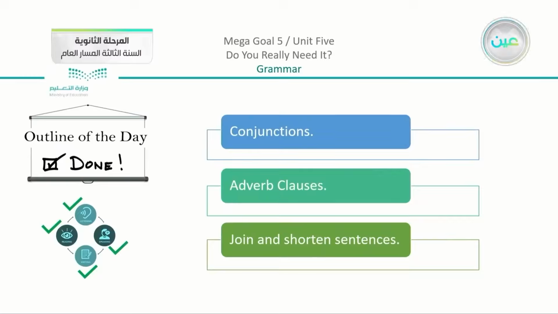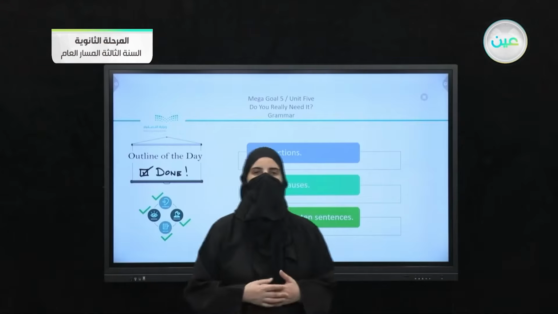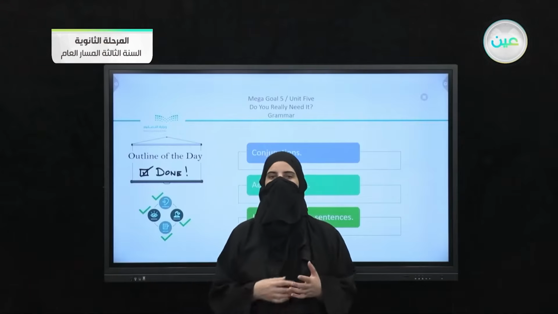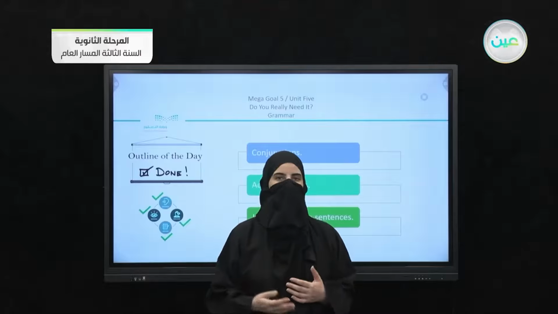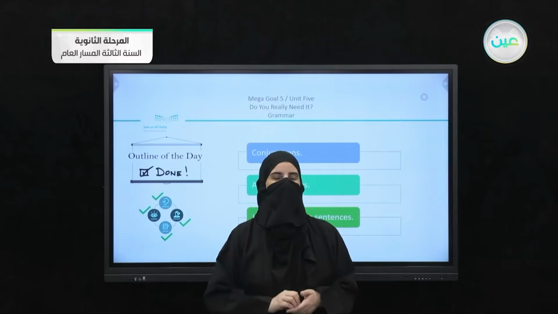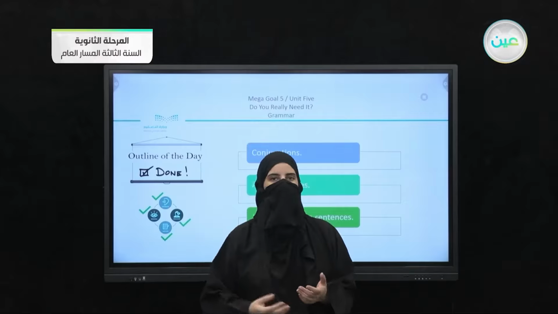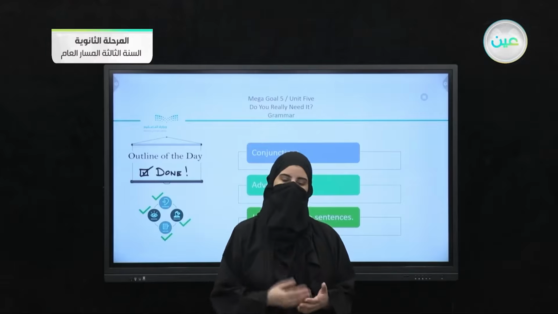Then we moved on to adverb clauses and using these conjunctions in adverb clauses. And we know how to join these clauses together. And sometimes we can even shorten these sentences to give complete meaning. So we have the very simple lesson about using adverb clauses and using conjunctions within them. Do your exercises, start with the assignment, and we'll complete, inshallah, in the next lesson.